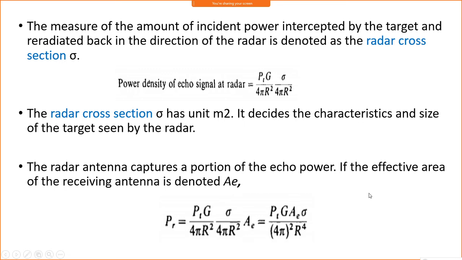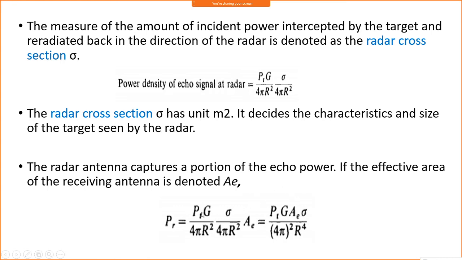It is the area which effectively receives or transmits power. The power radiated from that portion of the area of the antenna is called the effective area. So in order to get the received power at the receiving side or radar, we need to include the effective aperture of the receiving antenna. Now if you multiply by that AE, the effective aperture, then you will get the received power of the antenna.